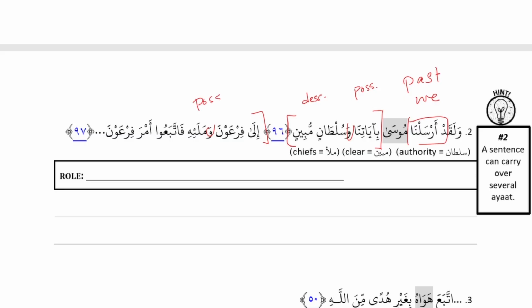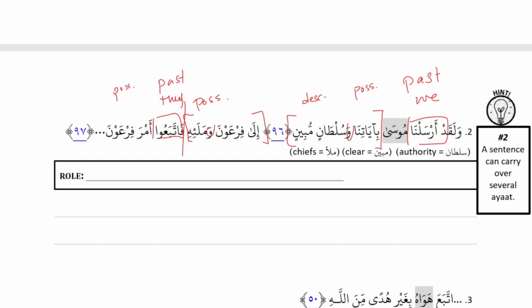And then fattaba'u, that's a new sentence because ittaba'u is a past tense action. What else can you tell me about it? The doer is they. And then amra fir'aun is general and specific, so that is a possessive. Okay, we found our breaks.